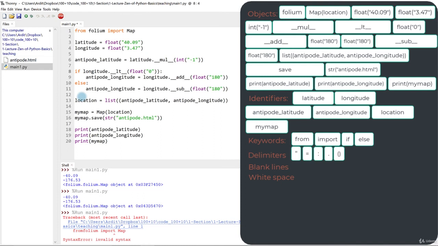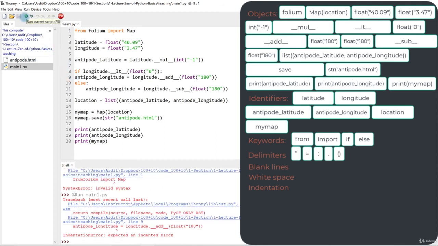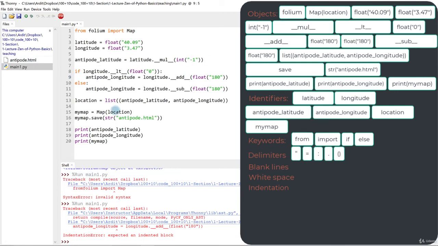Then we have indentation. Indentation is this thing in here. So it's every white space that comes after a colon. We have the colon here and we have indentation here. Indentation has to be at least one white space. So if I don't have any white space here at all, I will get an indentation error. So you need to have at least one space, but 4 is advised to have the code at a good readability level.